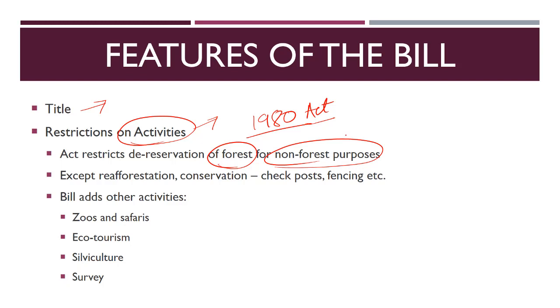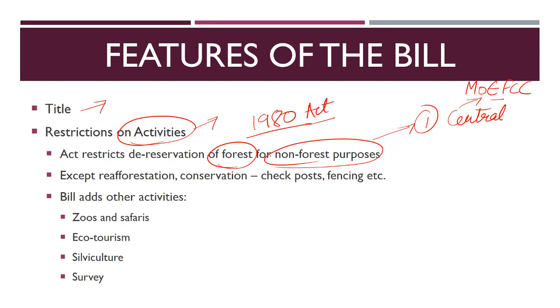But then there are certain conditions. First of all, it can be done. How? It can be done by the prior approval of central government. This is the first condition. Only the prior approval of central government can do it. And here when we say central government, what do we mean? We mean Ministry of Environment and Forest and Climate Change. That is, Ministry of Environment gives the permission for this change, that is for non-forest purpose.